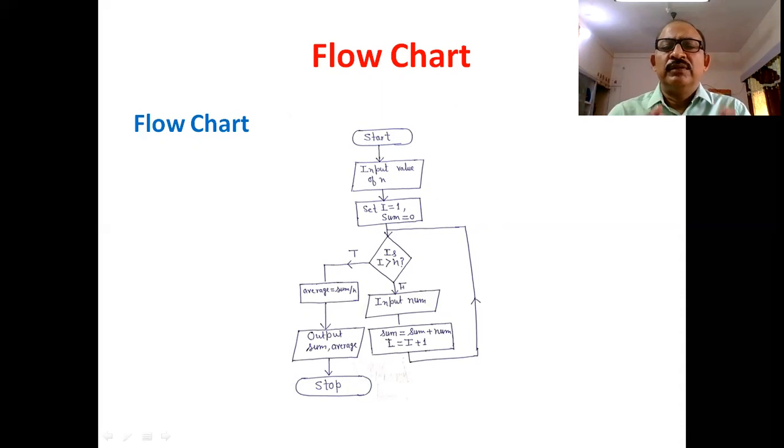Next step, we will use the formula sum is equal to sum plus number. Next step, I is equal to I plus 1, and then we will return back to the diamond. If it is true, then we will use the formula average is equal to sum by n. Next step, we will display the output on the screen, sum and average. Next, stop.